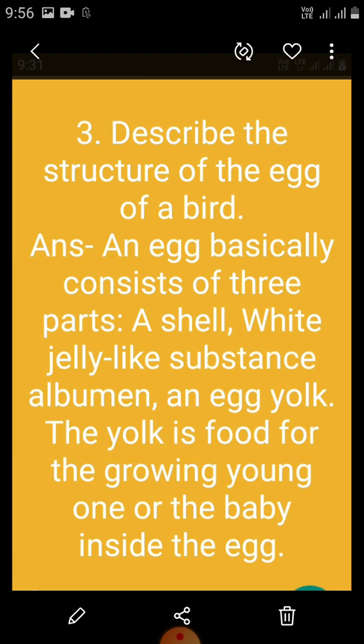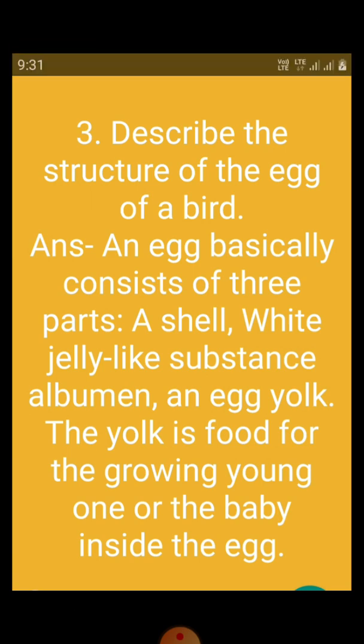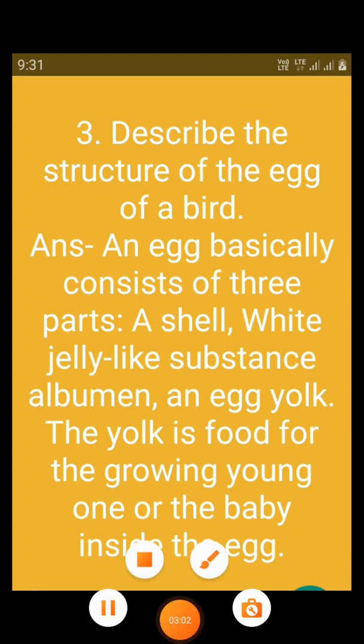First part is a shell, second part is a white jelly-like substance, albumen, and third part is an egg yolk. The yolk is food for the growing young one, or the baby inside the egg.